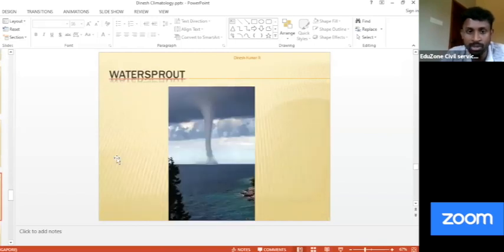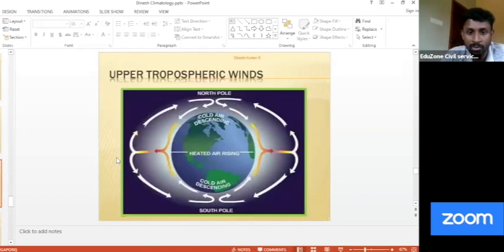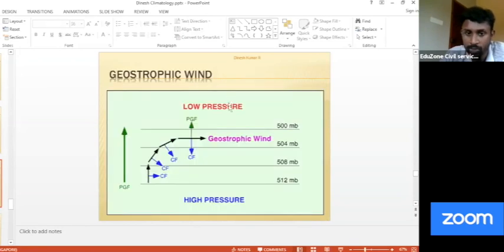Last topic, 2 minutes. Please wait. So this is the figure I initially drew, right? This is the ideal condition, the upper tropospheric wind from the equator to the pole. But what happens? The pressure gradient force was in this direction. You can see the Coriolis force keeps changing its angle. A time will come when the Coriolis force is opposite to your pressure gradient force, and at that time the wind will try to flow parallel to the latitudes, and that wind is known as geostrophic wind.